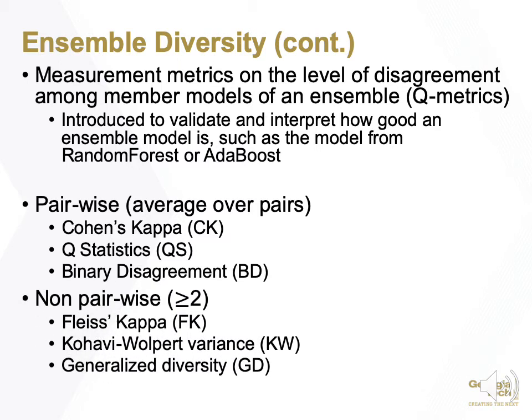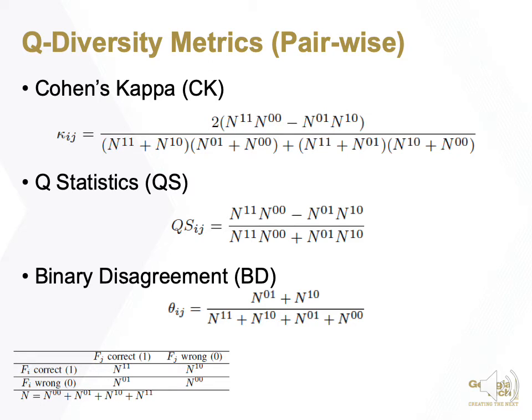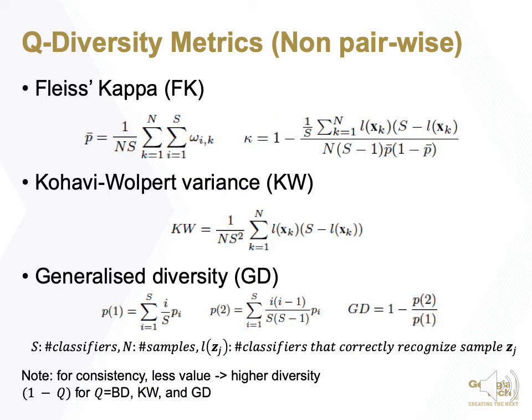Non-pairwise diversity metrics can be calculated directly on a group of models, such as Fleiss's kappa, Kohavi-Wolpert variance, and generalized diversity. Here's a definition for pairwise Q diversity metrics. This slide shows a definition for non-pairwise Q diversity metrics.